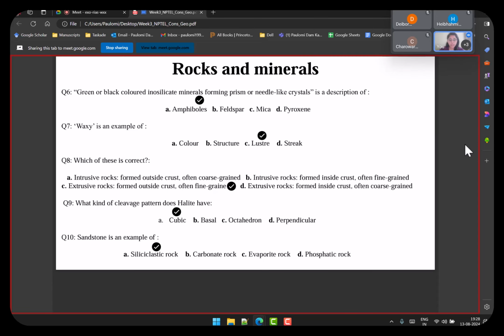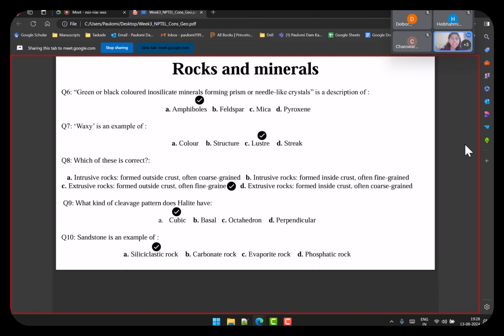Right. So the first one is green or black colored inosilicate minerals forming prism or needle-like crystals. And the answer for that is amphibole, which is a type of mineral that was described in the lectures specifically.